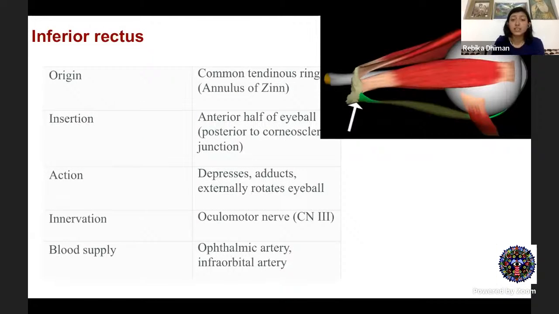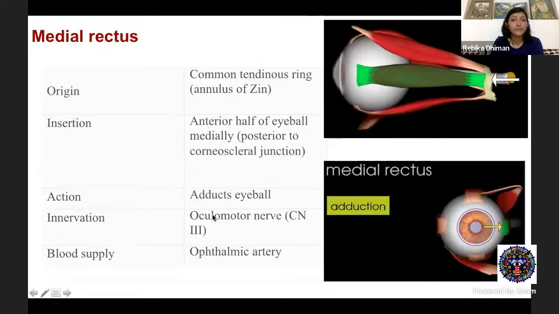Coming to inferior rectus, again it originates from the inferior part of the annulus of Zinn, runs parallel to the floor and gets inserted anterior to the equator. It is responsible for depression, extorsion and adduction. This is supplied by the inferior division of the third nerve. Medial rectus muscle has a very straight course from the medial aspect of the annulus of Zinn to the anterior part of the sclera, basically anterior to the equator, and it is inserted closest to your limbus. This is supplied by the inferior division of the third nerve, and its action is adduction.